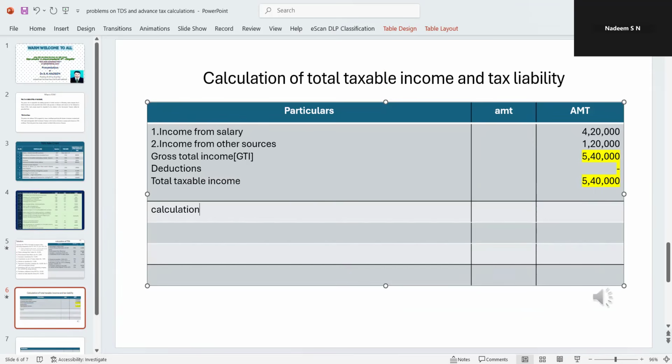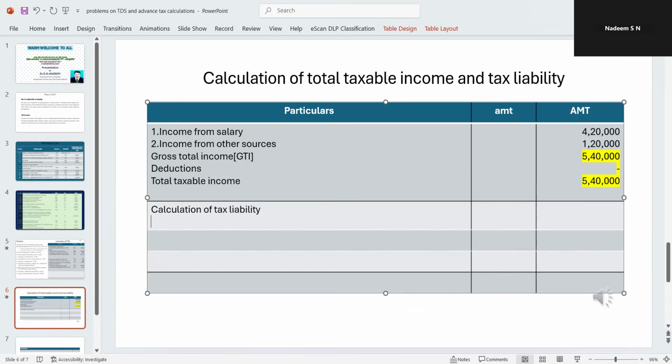Calculation of tax liability. Very simple for this. First one, the slabs ಇದೆ up to rupees 2,50,000. ನಮ್ಮ ಸ್ಲ್ಯಾಬ್ ಪ್ರಕಾರ up to 2,50,000, nil. So tax illa anta artha. So no tax.